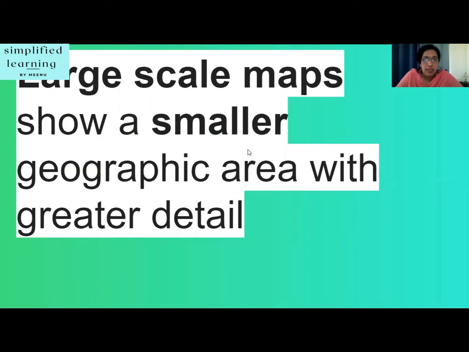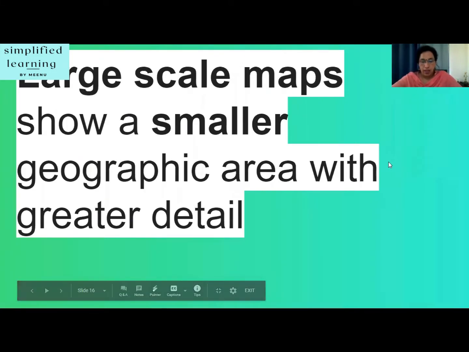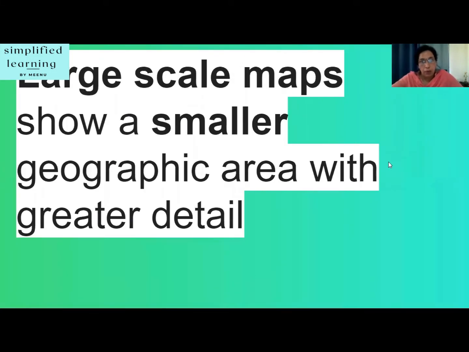For example, world map, map of country, map of state. Large-scale maps. Large-scale maps show a smaller geographic area with greater detail. Example, it can be a map of a city, map of a town, a map of a village.